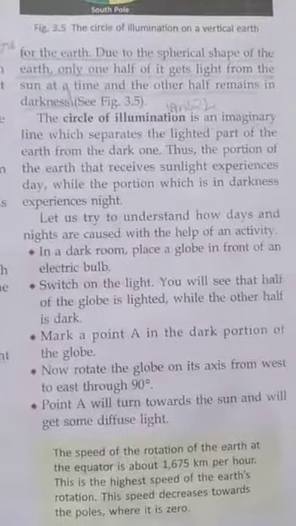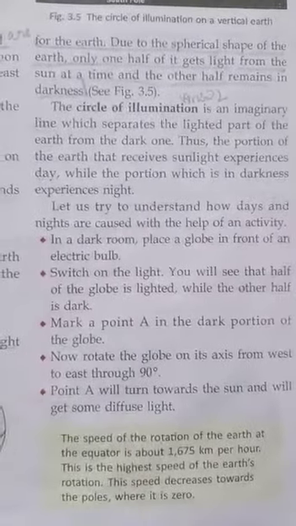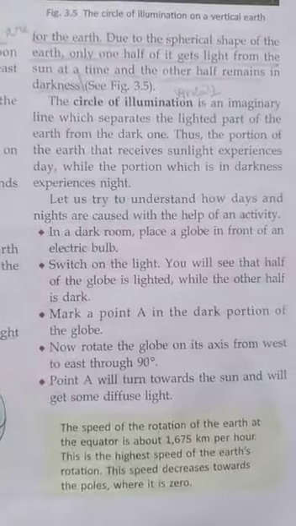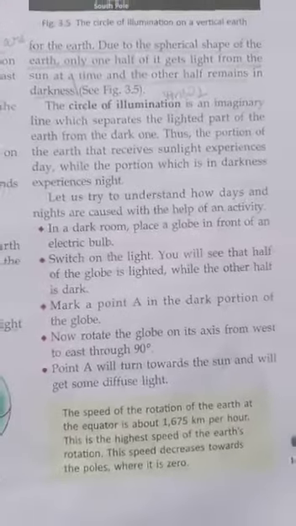So let us try to understand how days and nights are caused with the help of an activity. This is an activity, you can do it by yourself if you want. In a dark room, place a globe in front of an electric bulb and switch on the light. You can do this activity by yourself by reading this.